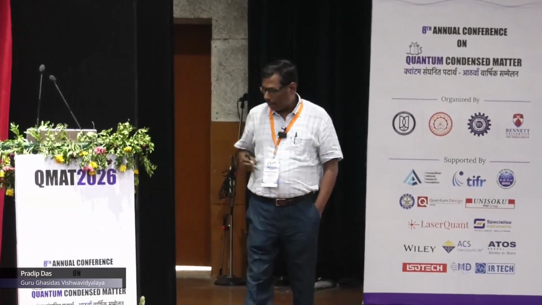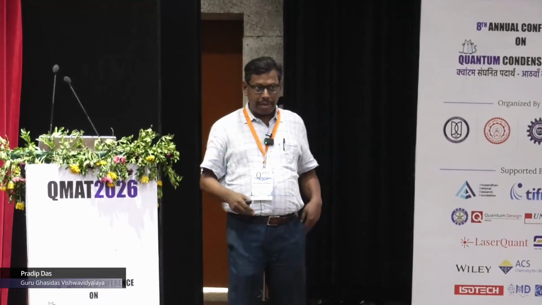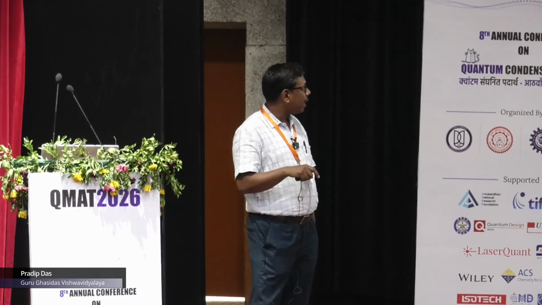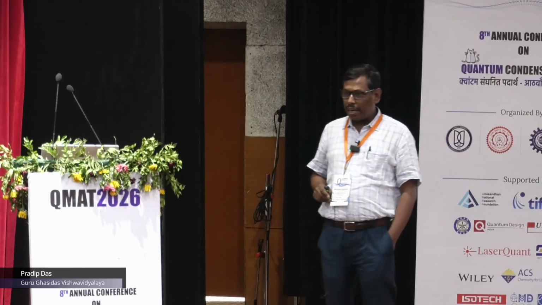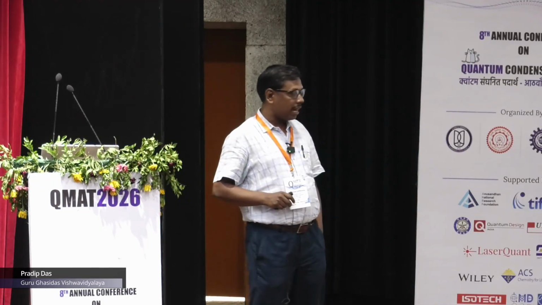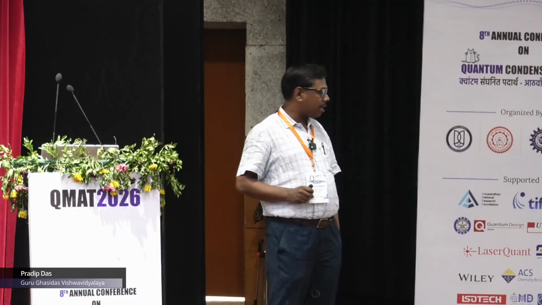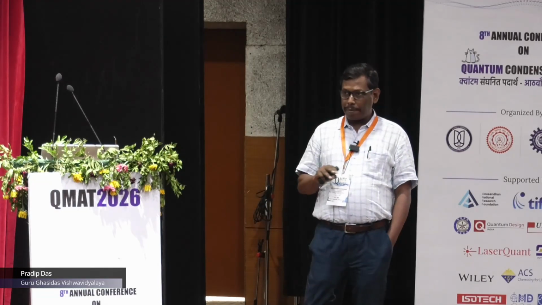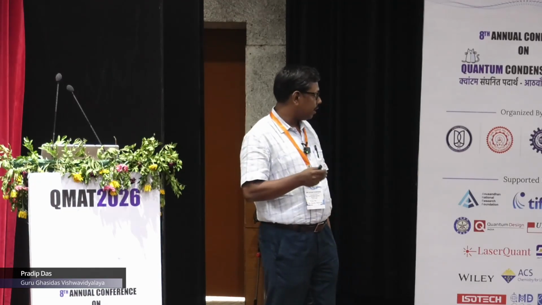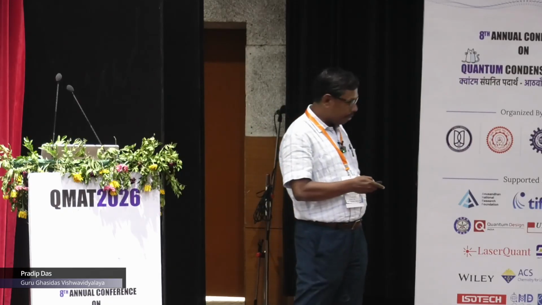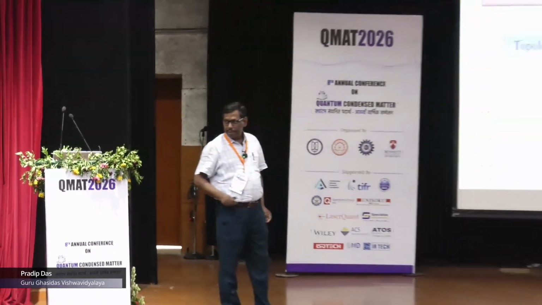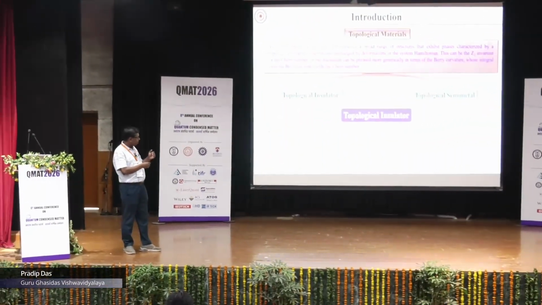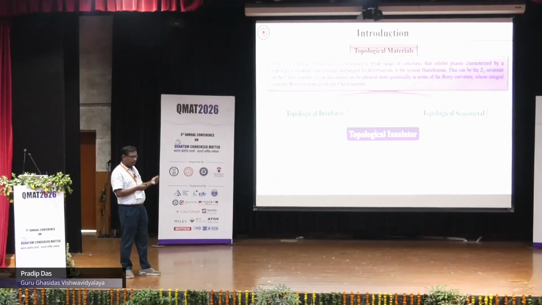We know that in the last decades there has been tremendous work on topological materials, and here we have basically two types of category: one is topological insulators and another is topological semi-metal. In a topological insulator we have a conducting surface state and the bulk is insulating. The second one is topological semi-metal, and our talk is on topological semi-metal. We will emphasize how, from magnetotransport studies, we can understand the topological semi-metal.